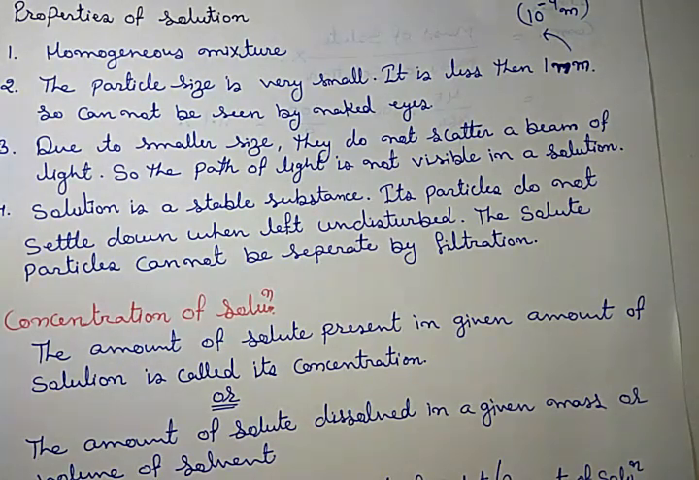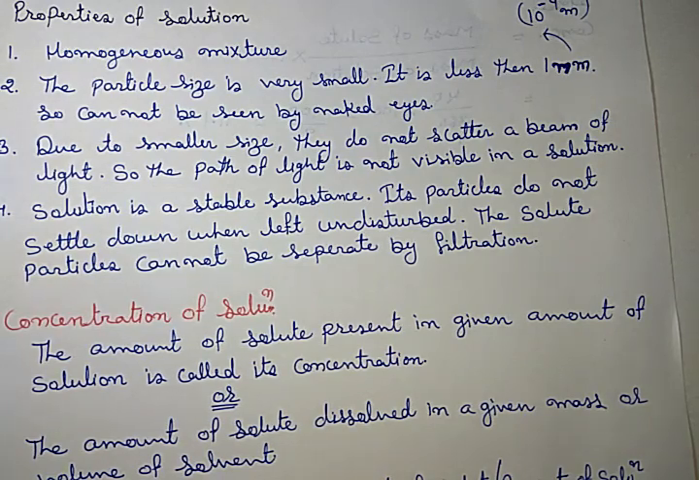If you ever observe that during the winter season, when light comes into our room through a small hole, the dust particles and the path of light are visible to us. Have you ever seen it? Yes, that is the example.